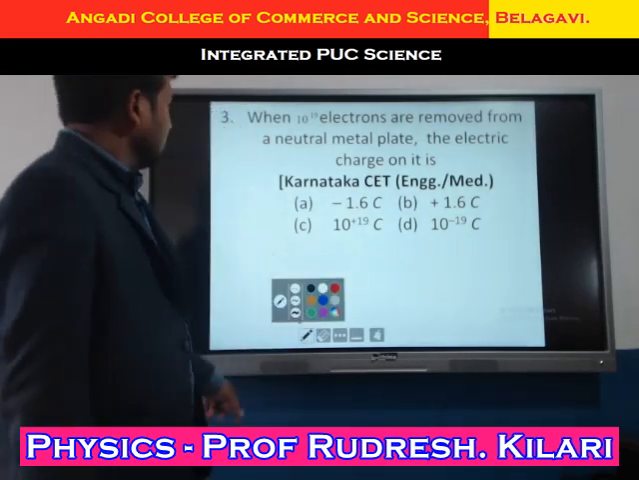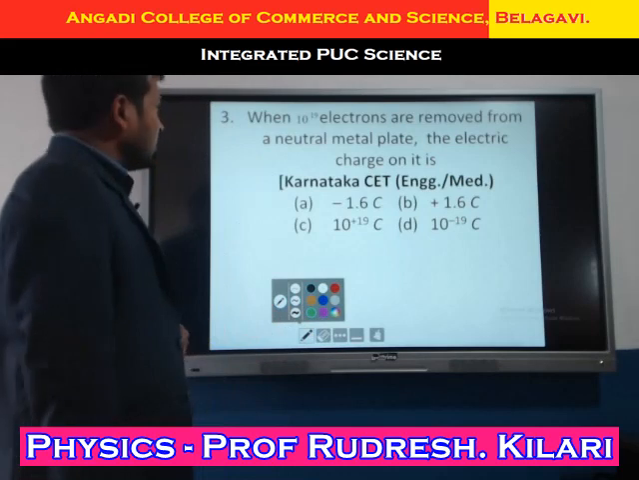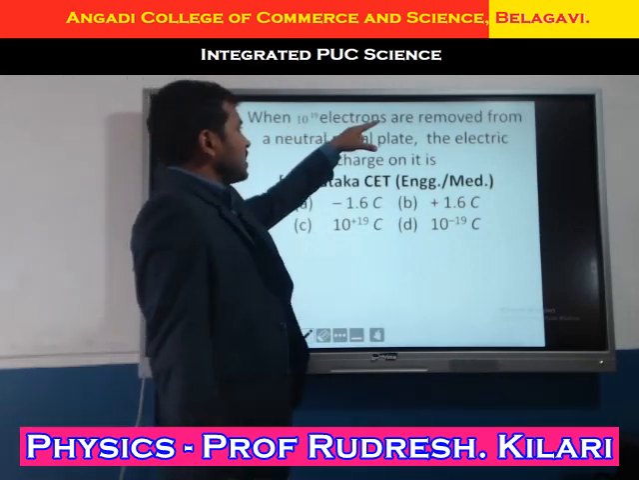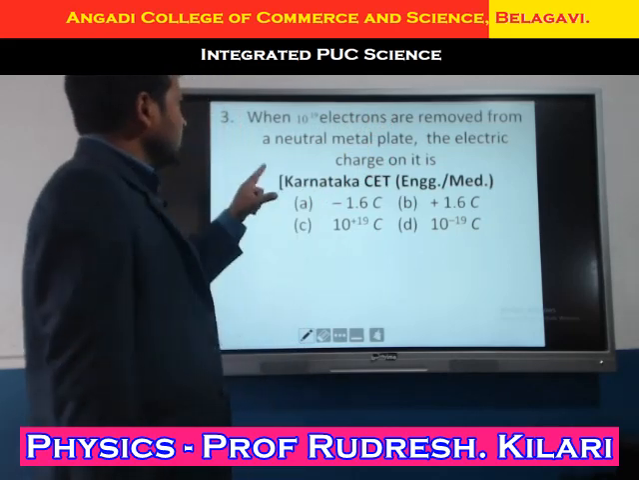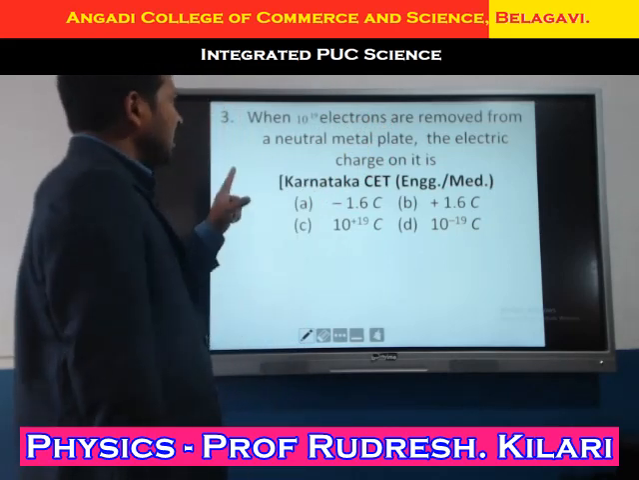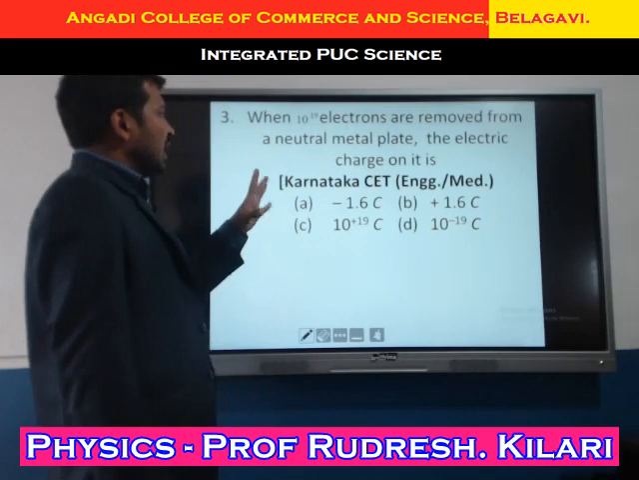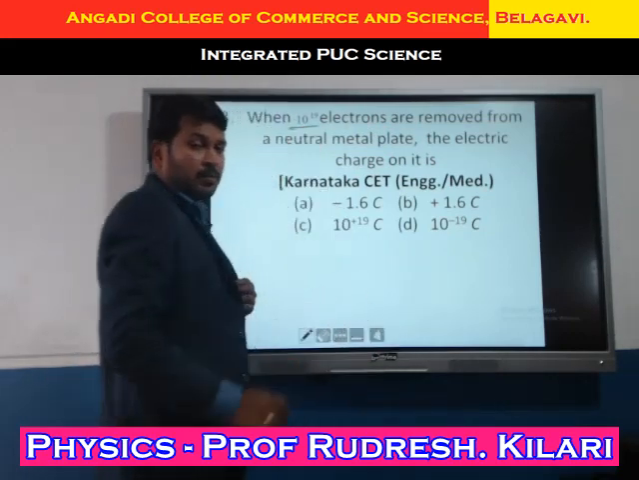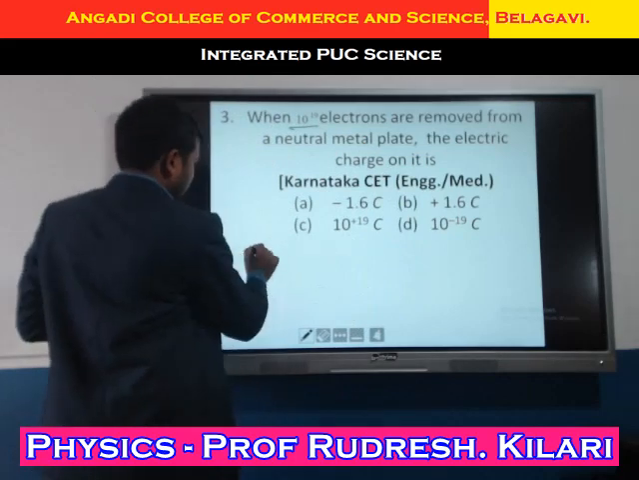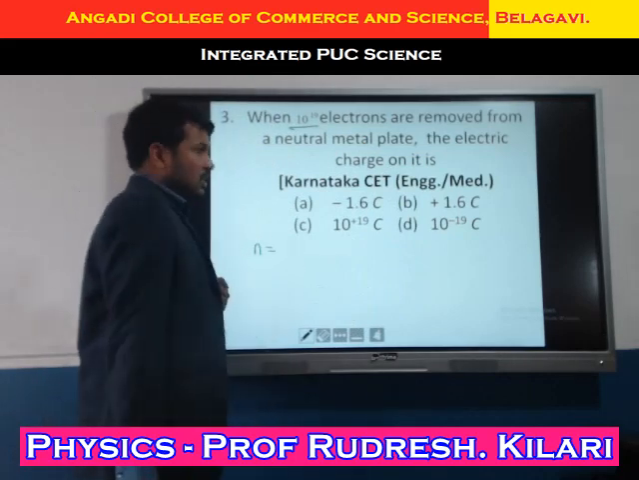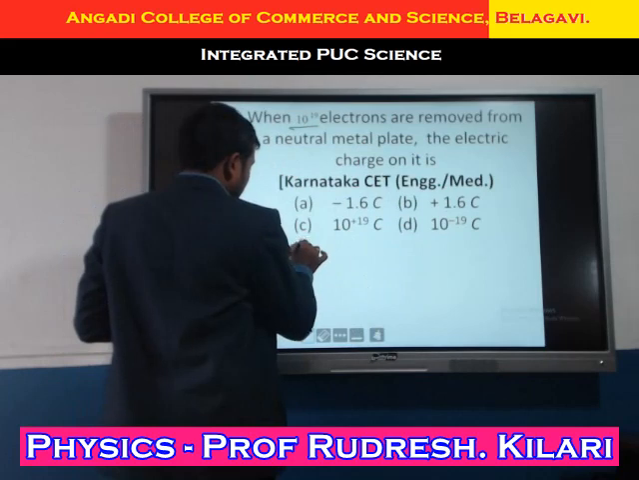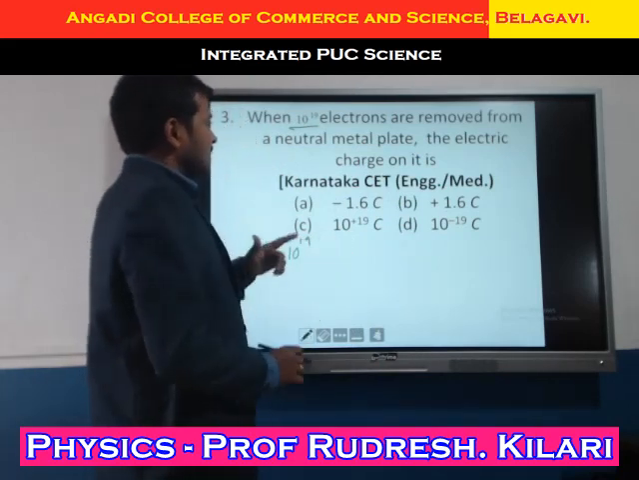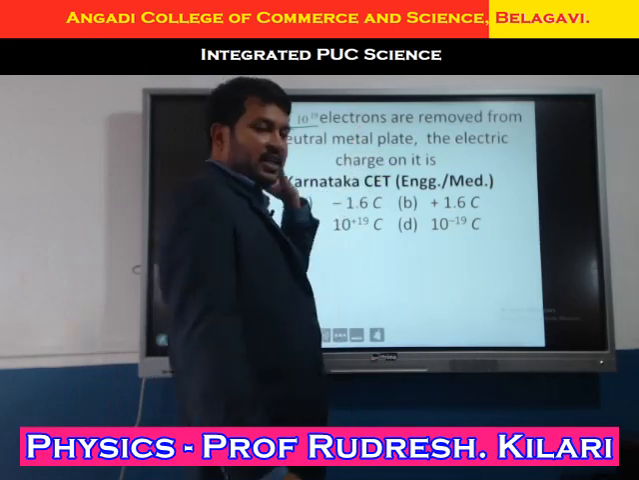Okay, next one. When 10 to the power of 19 electrons are removed from the neutral metal plate, the electric charge on it. What are they asking? How many electrons are removed? 10 to the power of 19 electrons, that is n equals 10 to the power of 19, are removed. What are they asking? They are asking the electric charge on it.